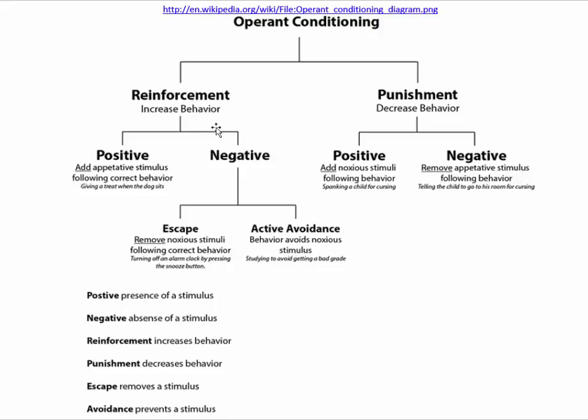We also have such things as negative reinforcement, which would be still reinforcement, so we're going to be increasing a behavior, but within negative reinforcement we have 2 subcategories, which are escape and active avoidance. An example of escape occurs whenever we remove a noxious stimulus following the targeted behavior. So for example, turning off an alarm clock by pressing the snooze button. If we want to snooze just a little bit more, we can hit that alarm button and we'll keep on hitting it.